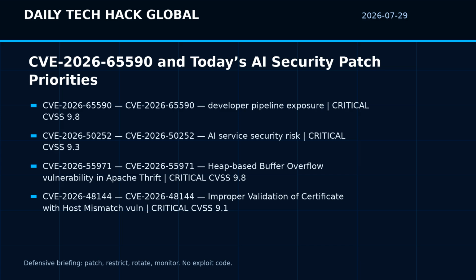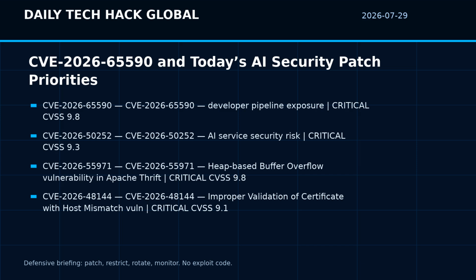Item 3 is CVE-2026-55971. Heap-based buffer overflow vulnerability in Apache Thrift C++ bindings. This issue affects Apache Thrift before 0.24.0. Users are recommended to upgrade to version 0.24.0, which fixes the issue. Severity, critical, CVSS 9.8. Defensive context: prioritize by exposure, privilege, reachable credentials, and whether automation can amplify impact.